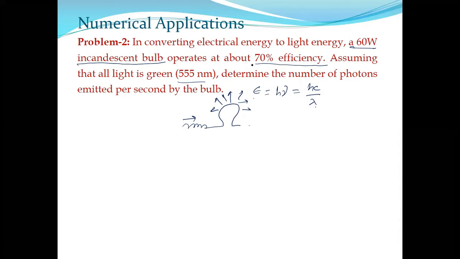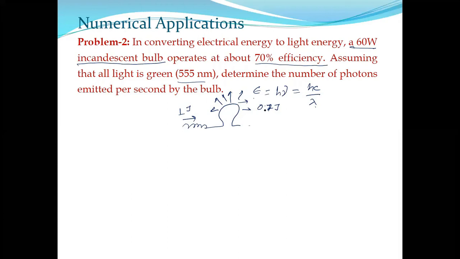That's why whenever you want to buy a household device, efficiency matters. So here the incandescent bulb has 70% efficiency. That means if you supply 1 joule of electrical energy, then only 0.7 joule will be converted into light energy. 0.3 joule is lost in other processes.